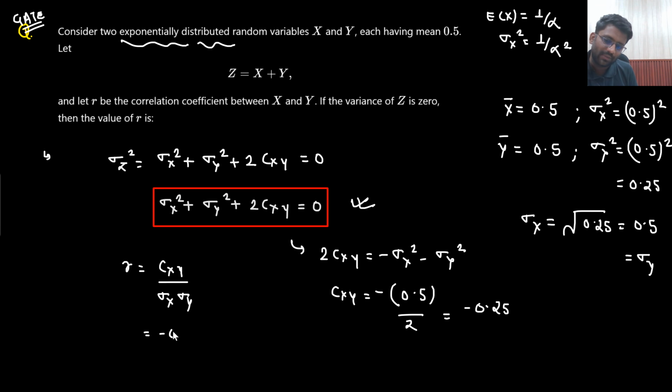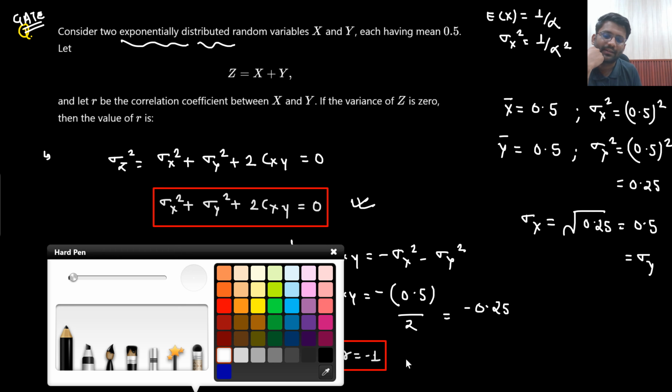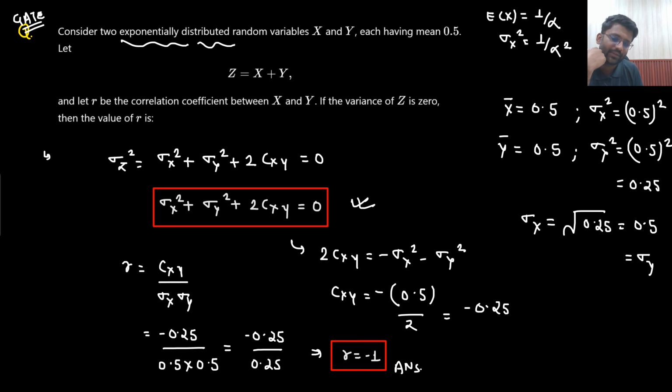Okay, so it is minus 0.25 divided by, what is the value of sigma x? Sir, sigma x is 0.5. Sigma x is 0.5. And what is sigma y? That is also 0.5. So minus 0.25 divided by 0.25. So what is the value of r you are getting? R is coming out to be minus 1. So this is the answer.